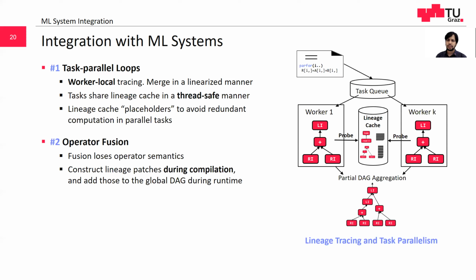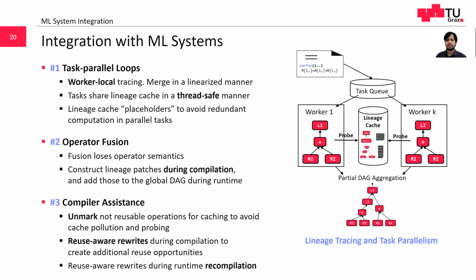Operator fusion via code generation is crucial for performance and is commonly offered by the ML systems. Fusion loses operator semantics, thus does not allow lineage tracing. To overcome this, we construct lineage patches during compilation and store them in a dictionary. Later during runtime, we expand the lineage DAG by these patches. Similar to regular instructions, we also reuse the intermediates produced by the fused operators.